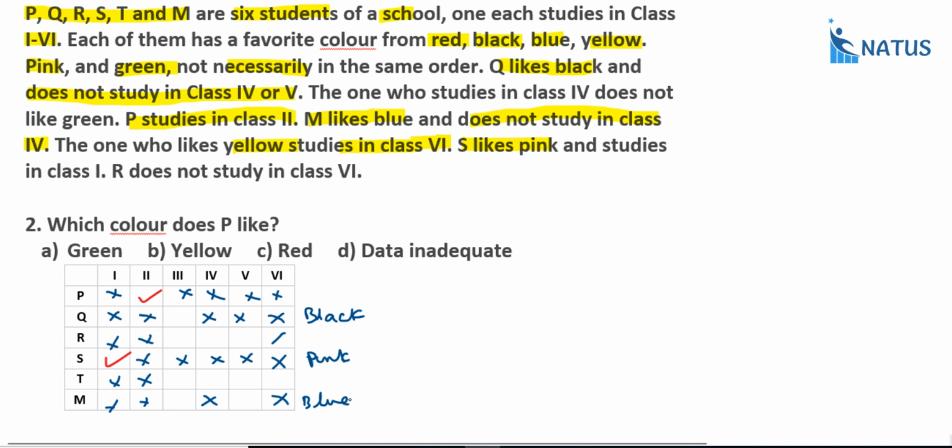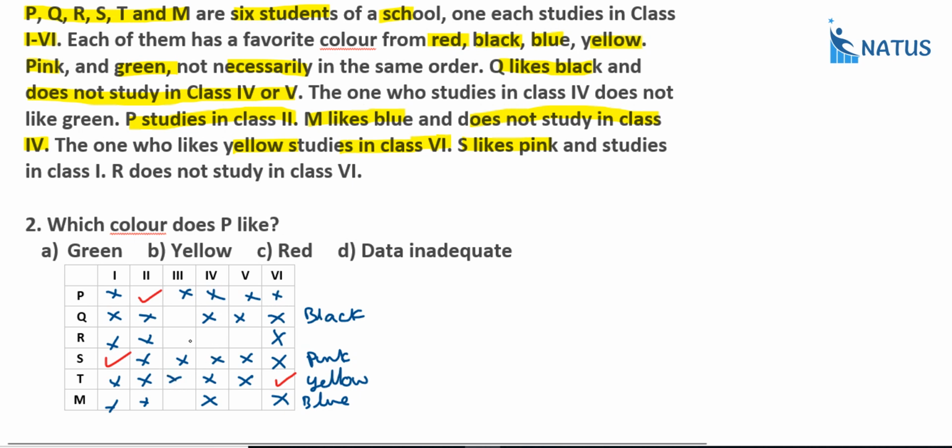Then what happened? Only one person is left, that is T. And what is the favorite color? That is yellow. Now you will cross the unnecessary parts.